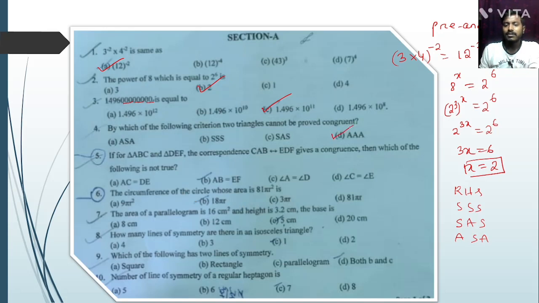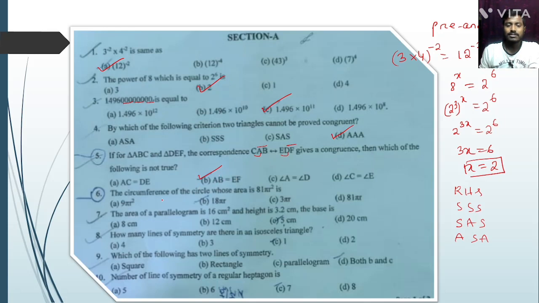Next question, question number 5. If triangle ABC and triangle DEF correspond as CAB to EDF under congruence, then which of the following is not true? AC and DE: AC means middle and first, and here also middle and first, that is DE. Yes, correct. And AB and EF: AB is the last two, and the last two are EF, not DF. So option B is the correct answer, as it is not correct.